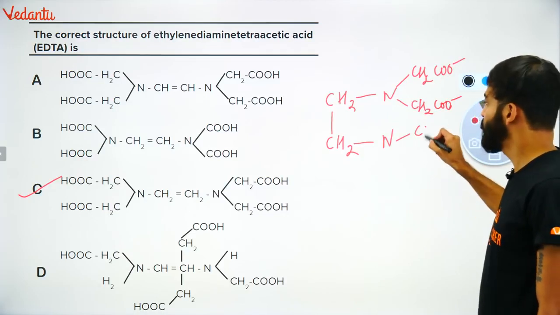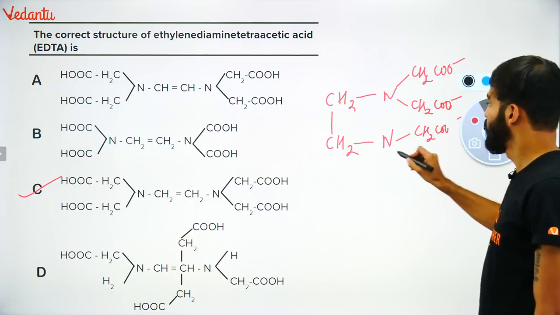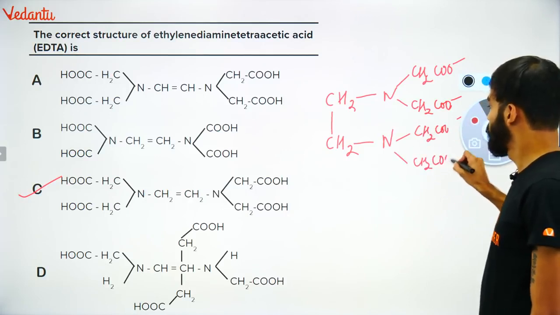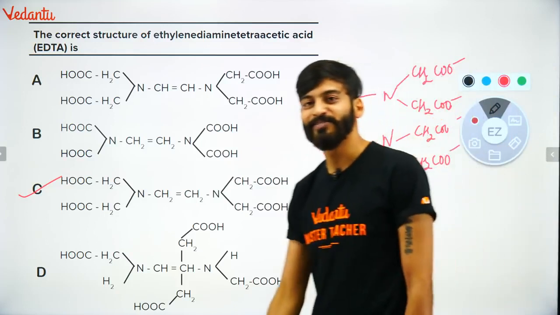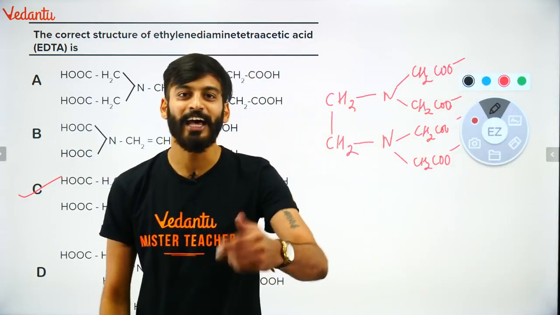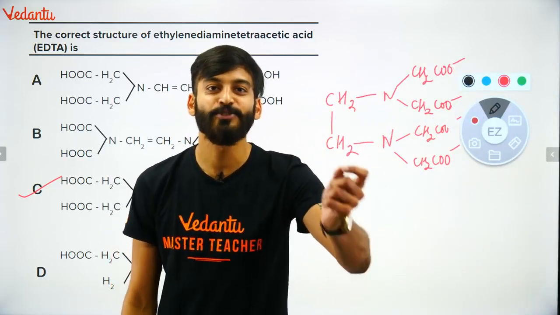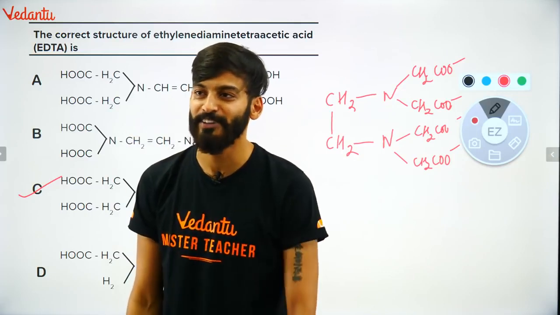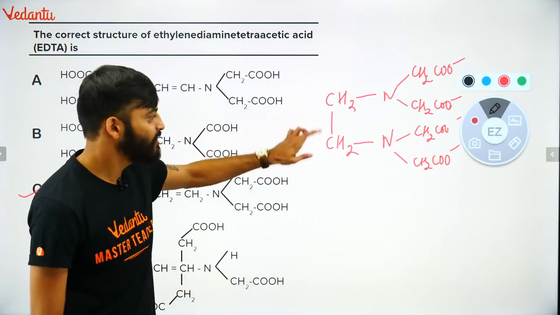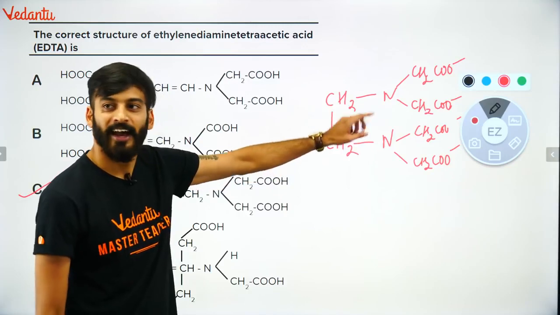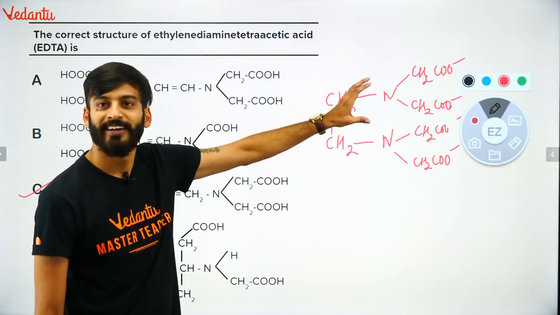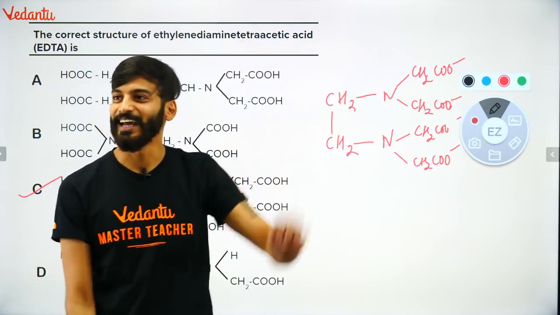The hydrogens are replaced by... ethylene diamine tetraacetate. The hydrogens have been substituted by CH2COO minus. That's the simple way of remembering. CH2 NN, the hydrogens are replaced by CH2COO minus. I hope it is clear.